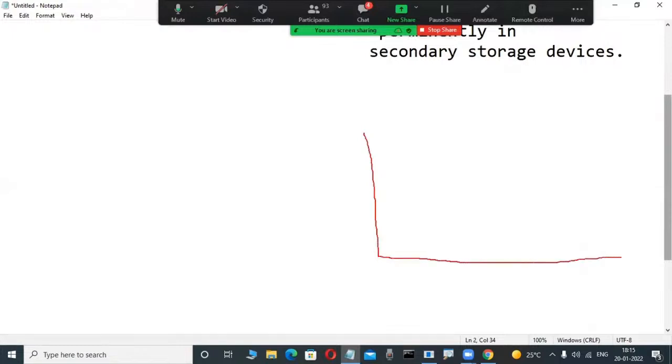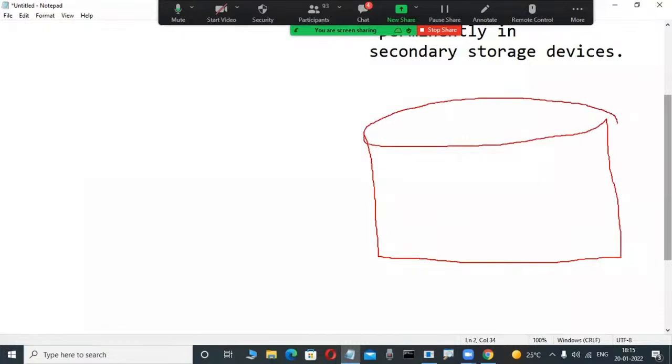These databases store a structured collection of data. Suppose I'm installing Oracle software in my system. You will also install it in a future session, I will tell you. Once we install this Oracle software, some place is created in the hard disk, and this is a relational database product. That's why we store a structured collection of data. Why? Because the relational data model was introduced in 1970 by E.F. Codd. He was basically a mathematician, so he decided to store the data in the format of a matrix.